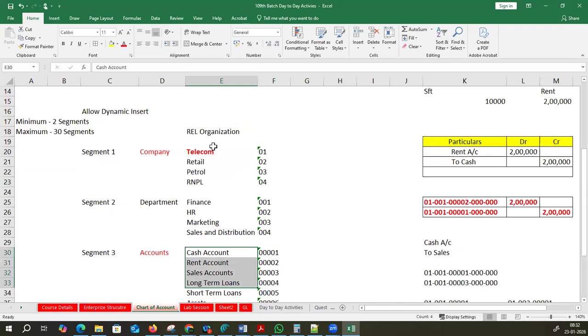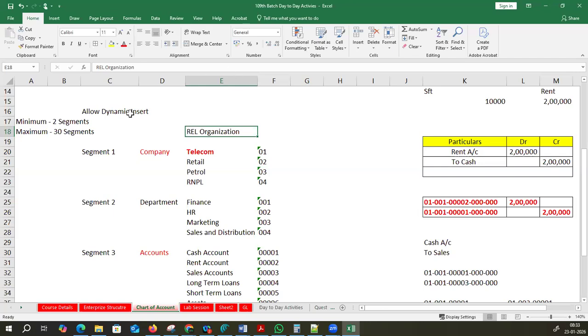Any questions, guys? Like you said, minimum 2 segments. Usually in organizations, how many segments? Any company will go with 6, 7, or 8, minimum 6 to 7 they will go. But from the interview point of view, minimum is 2 segments and maximum is 30 segments. You can go up to 30 segments.